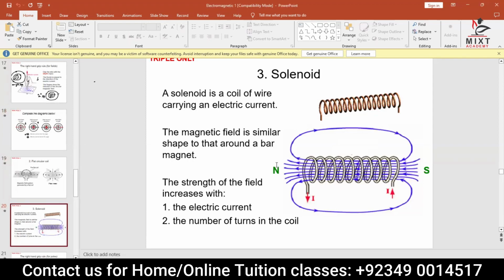So I want you to write from here to here, only draw the first diagram. You do not need to draw the second one. First diagram, and write everything.